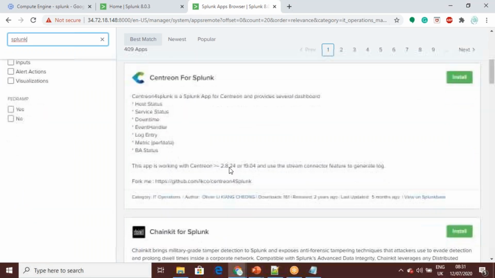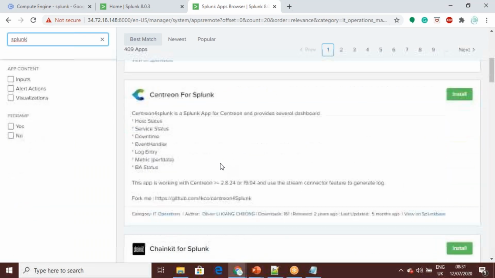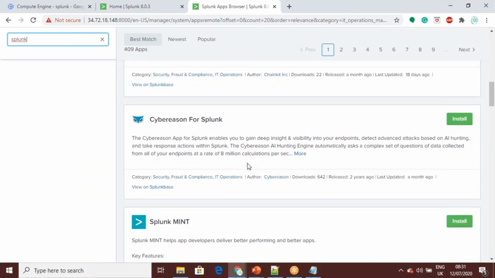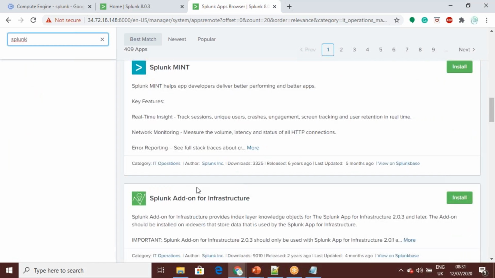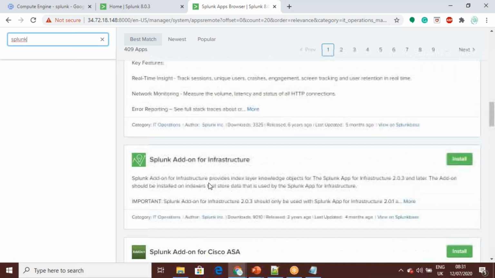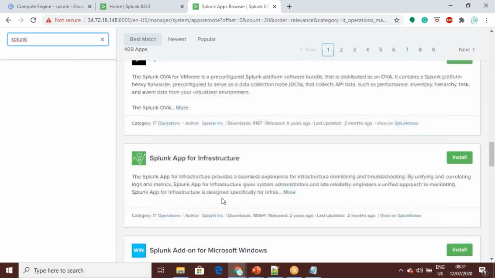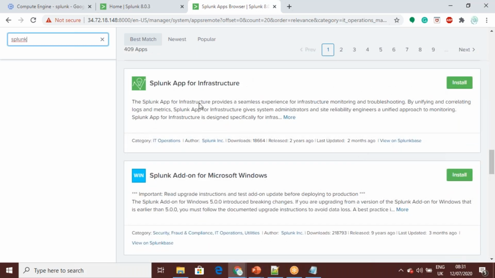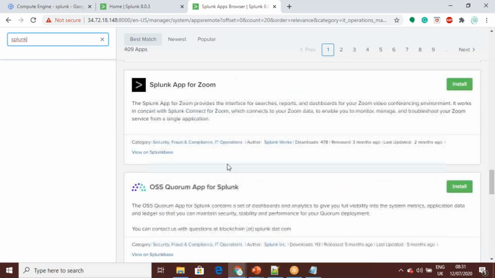Depending on your industry, you can choose a predefined app and install it on your server. There is Splunk App for Infrastructure, Windows, and Splunk App for Zoom.